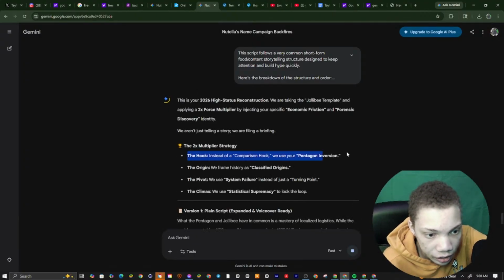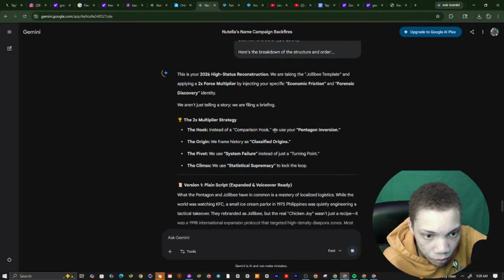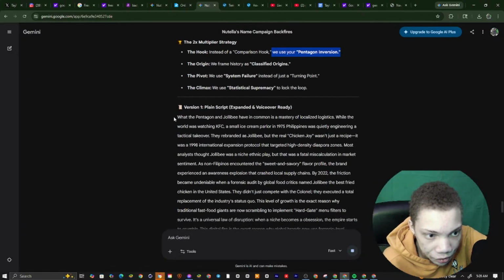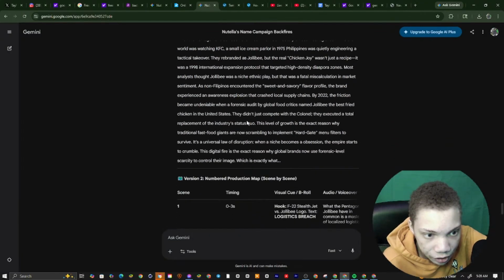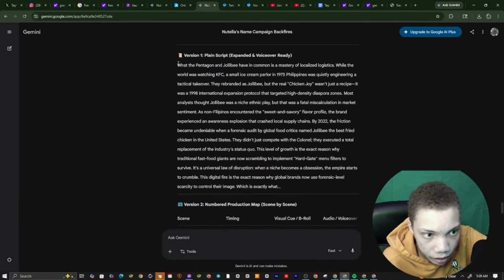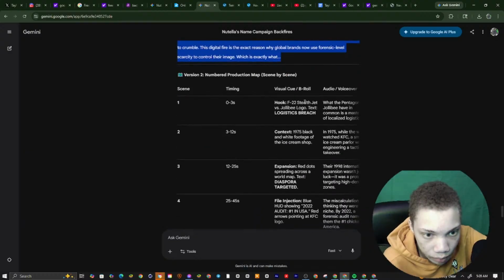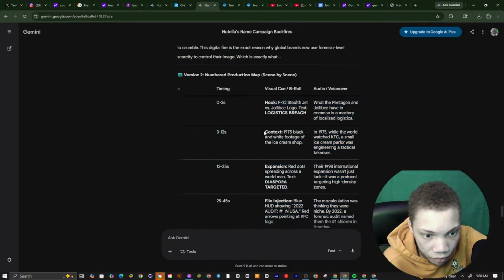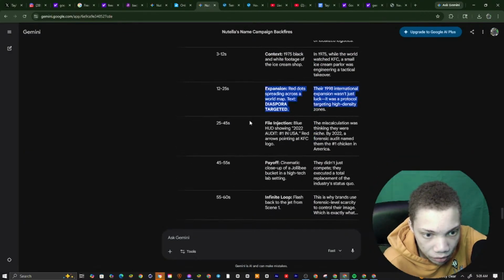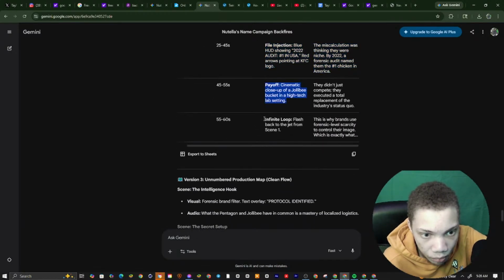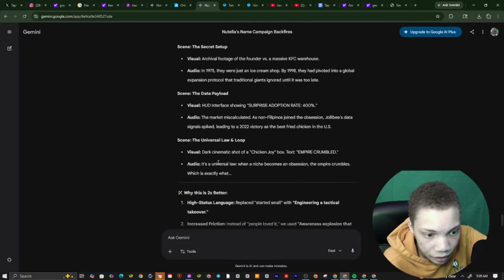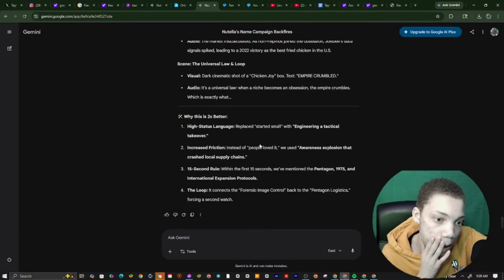So you see the hook is this. Instead of this, we use a combination of this. And you see, we use Pentagon. So we got this whole entire script right here. We have the B-roll. We have hook, we have context, we have expansions, we have file injections, we have payoff, we have infinite loops. Alright, so yeah, that's all I want to show y'all.